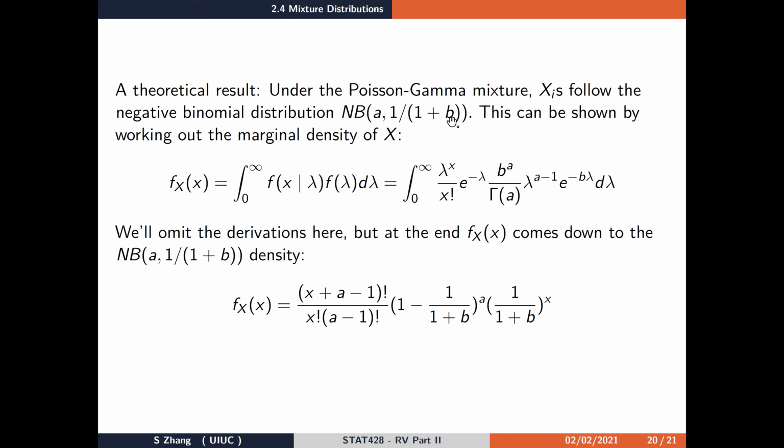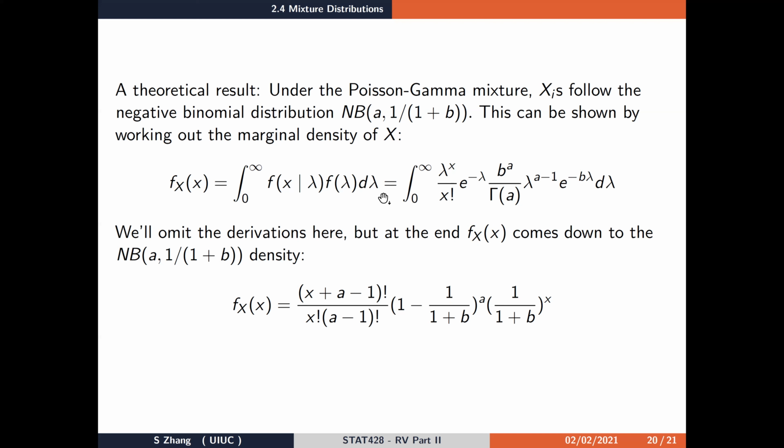To show that the marginal distribution of Xi's from the Poisson gamma mixture follows the negative binomial distribution, we can try to work out the marginal density of X. By definition, the marginal density of X, f capital X of x, is equal to the integral from 0 to infinity, over all the possible values of lambda, the Poisson rate, of f of x given lambda times the density f of lambda under the gamma distribution, d lambda.